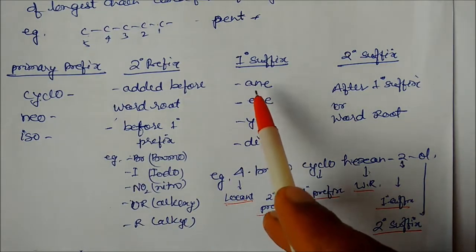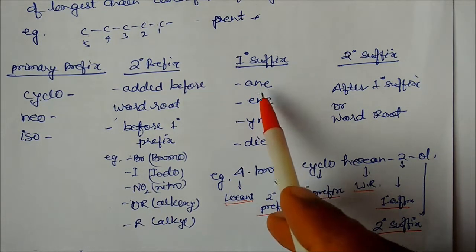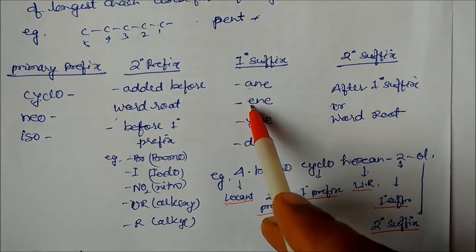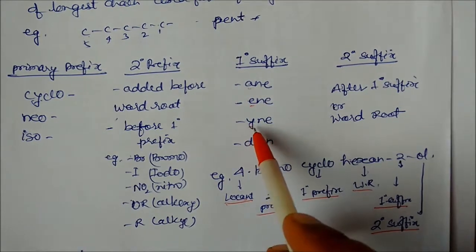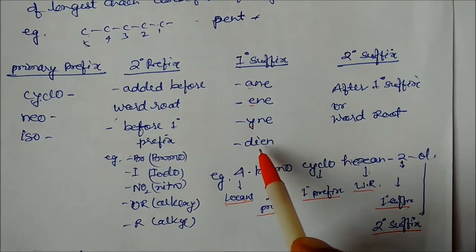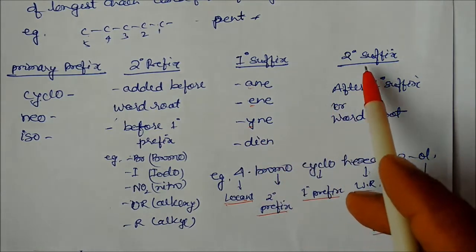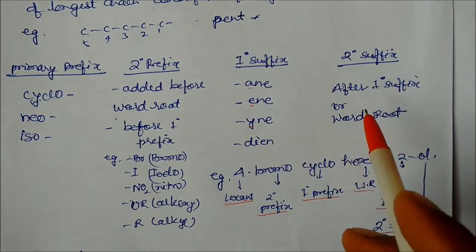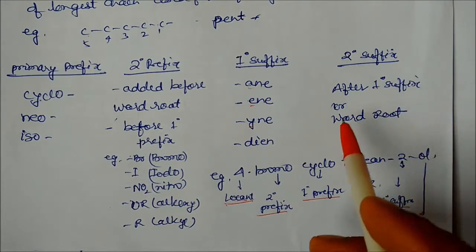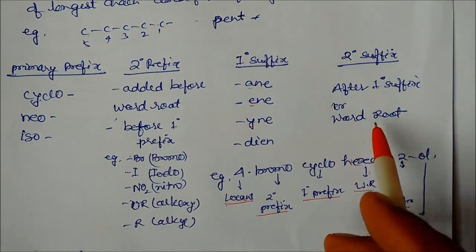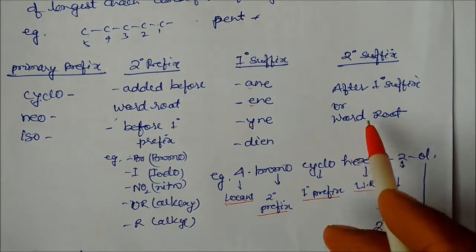Primary suffixes are normally ane, ene, yne. Ane is part of the alkane, ene is part of the alkene, and yne is part of the alkyne. Diene means 2 double bonds. Similarly, secondary suffixes are added after the primary suffix or word root. If the primary suffix is absent, then the secondary suffix is added.